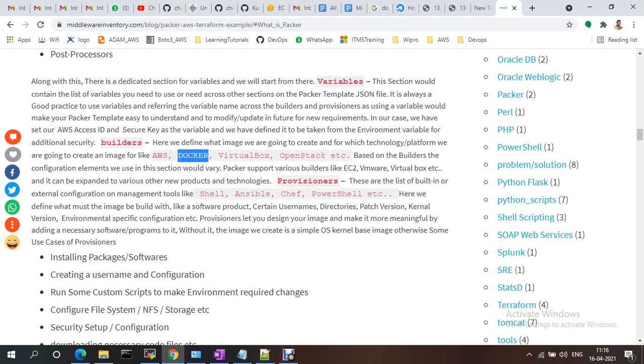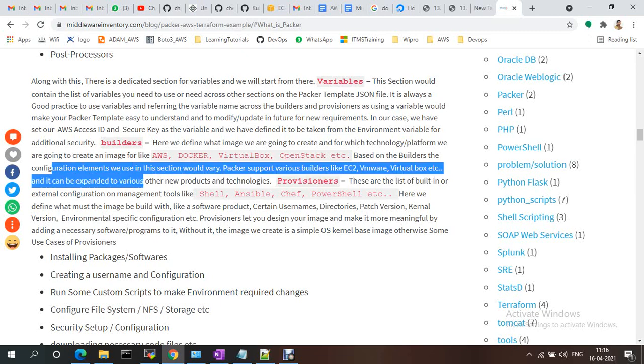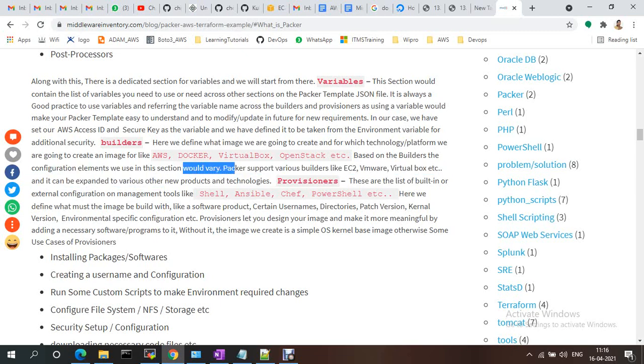Okay, so in the builders section, we mention whether we will create an AMI or Docker images, on AWS. These things we have to provide. Based on the builders, the configuration elements will vary. It supports EC2, VMware, VirtualBox, everything is supported by Packer.